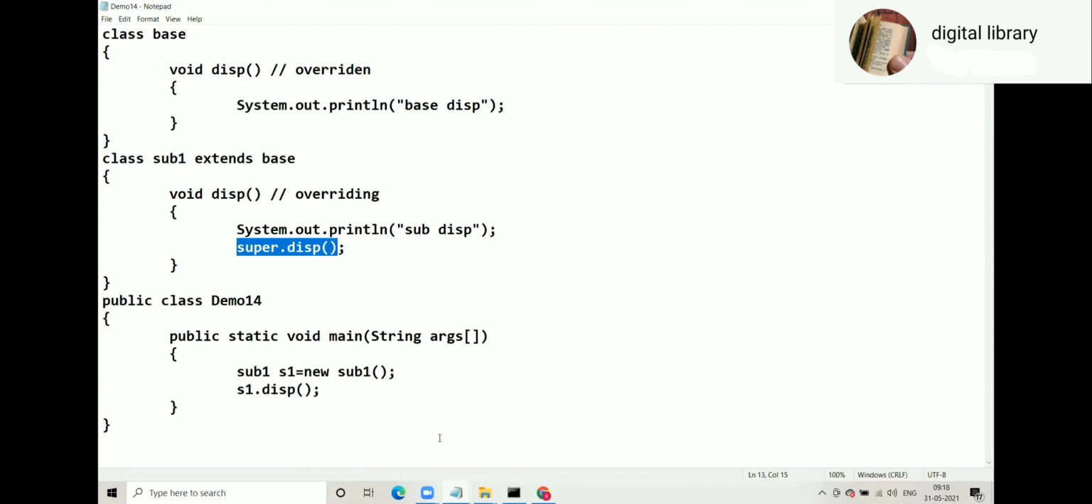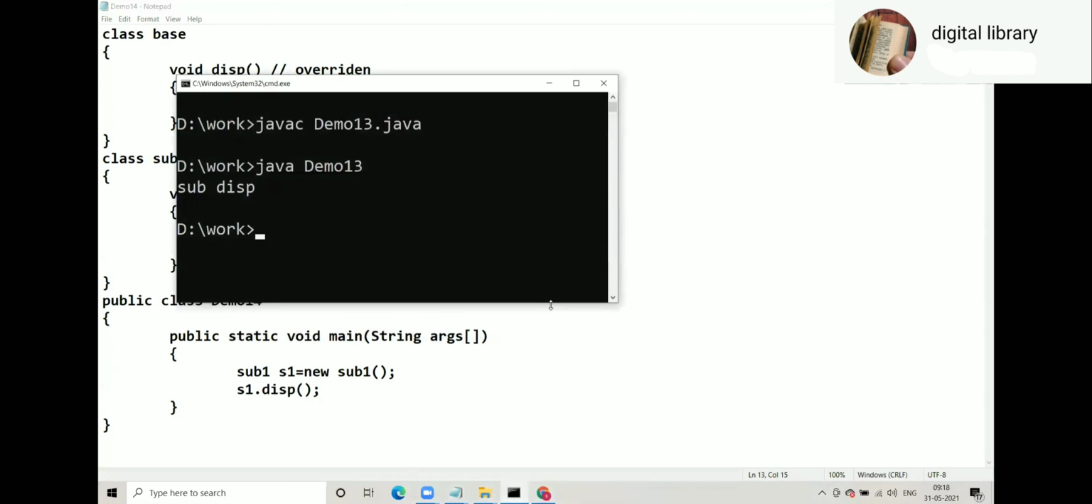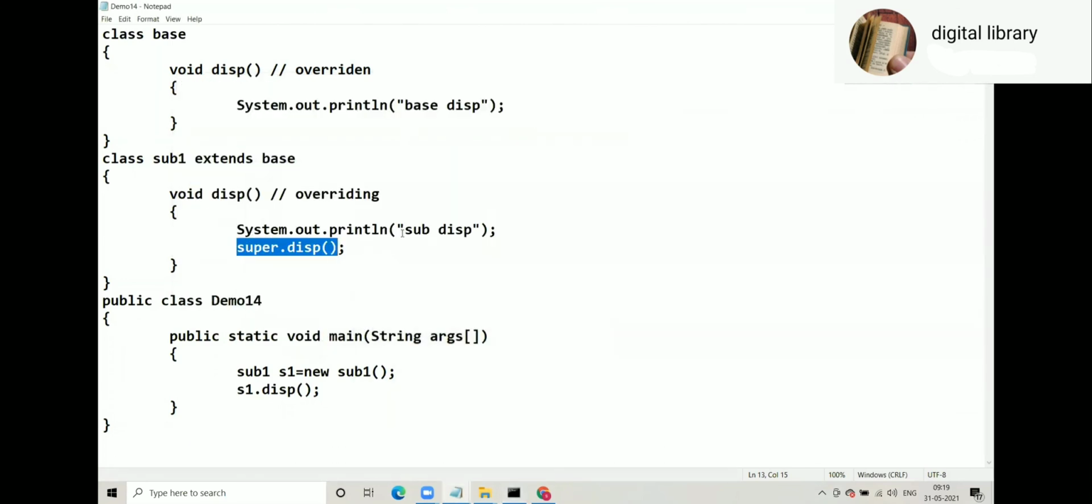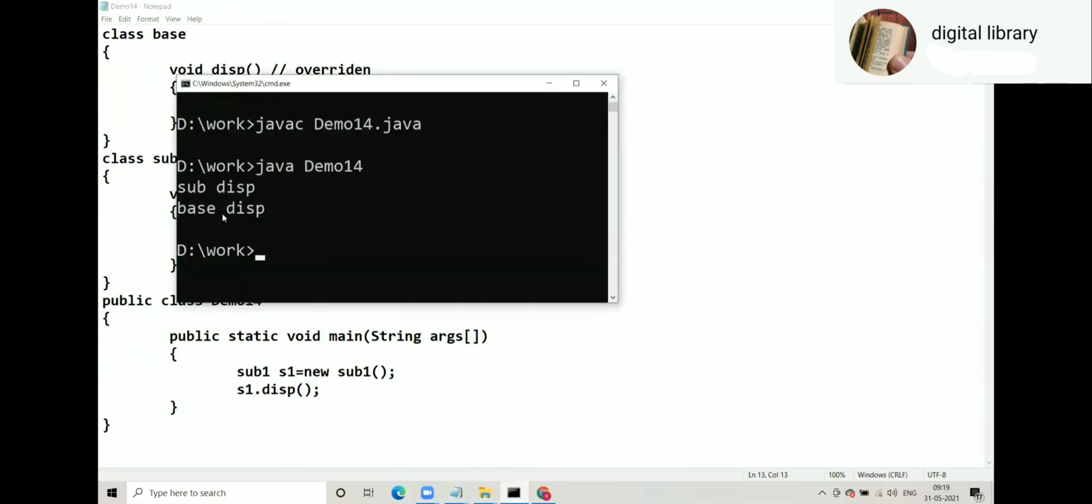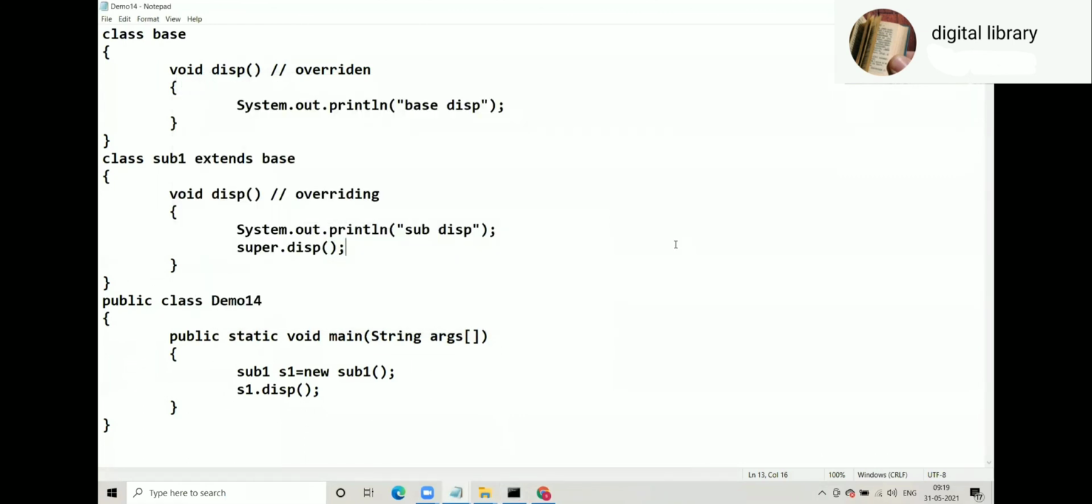So the output of demo 14 will be: sub display and base display. Sub display here, and when super dot display is called, base display. Sub display, base display. Look at this.